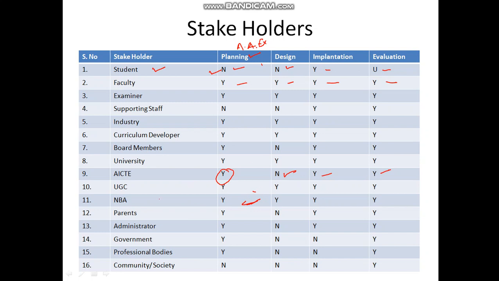Then NAAC could be one. You can say accreditation agencies. Parents are stakeholders, and administrators. Then industry is very important. So what you have to do is have a brainstorming session. You have to have different meetings at different levels, try to have more stakeholders in your consideration, and then you come up with the vision statement. So that is very important.